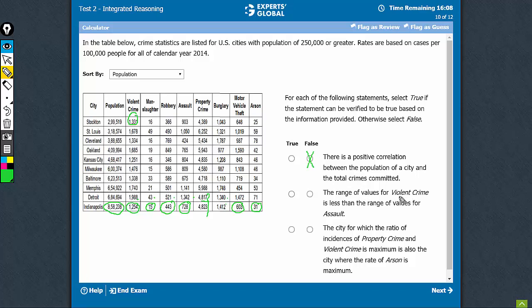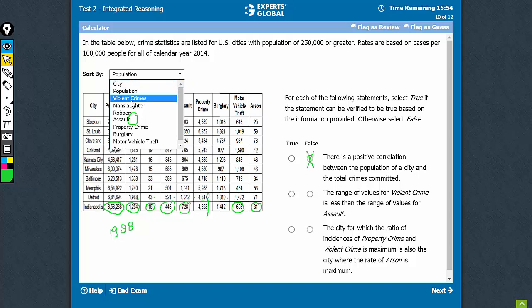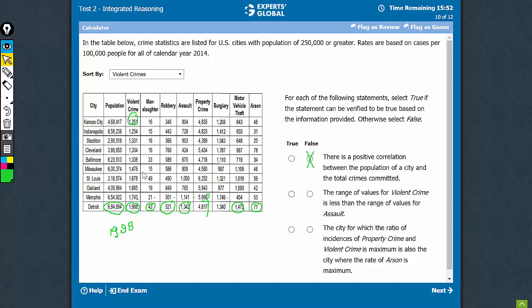Range of values for violent crimes. Violent crimes, the highest value is 1988 and the lowest value is, I can sort it. Okay, let's sort it. Violent crimes, the smallest value is 1251. So this range is of course 737.